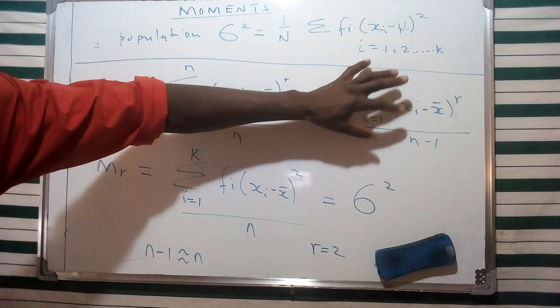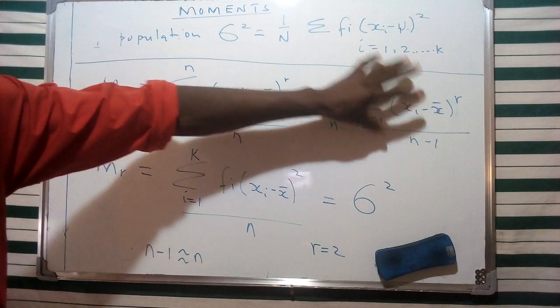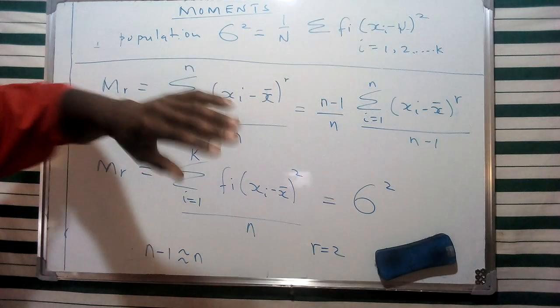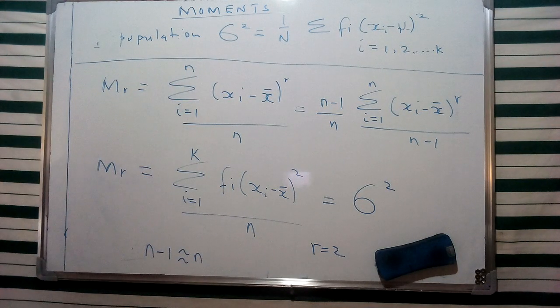Therefore, there's going to be an analogous formula to this description for the population variance in that particular case. And this is going to be, of course, what I refer to as the second central moment, which is going to be representing a population variance in case we have this particular condition.